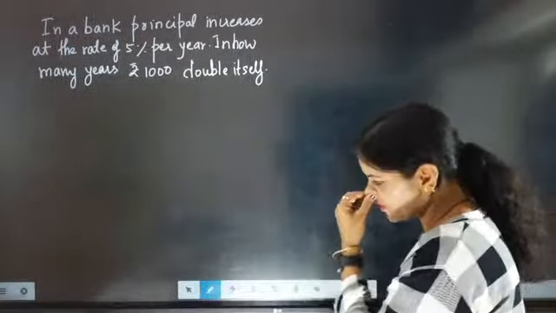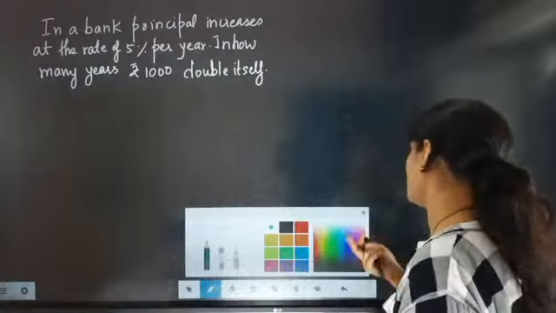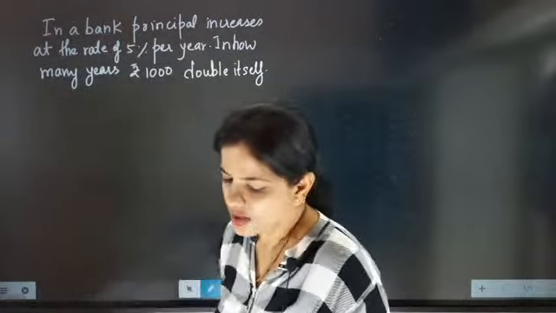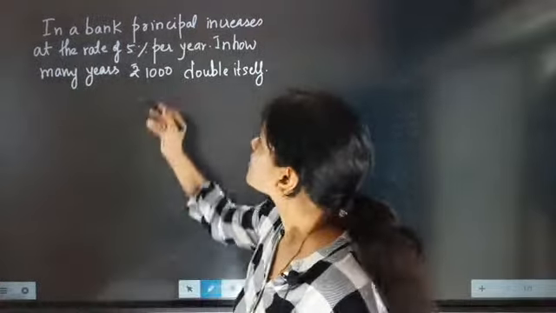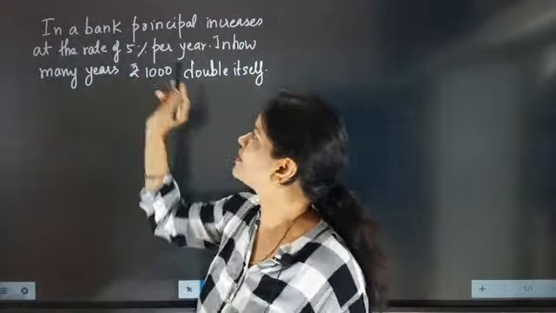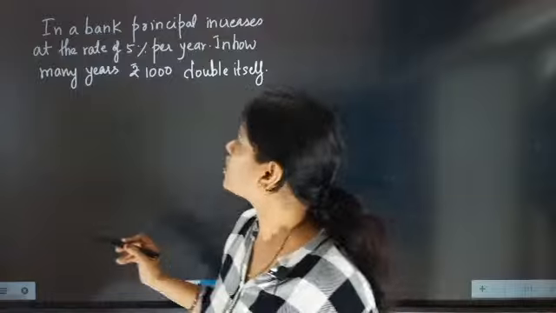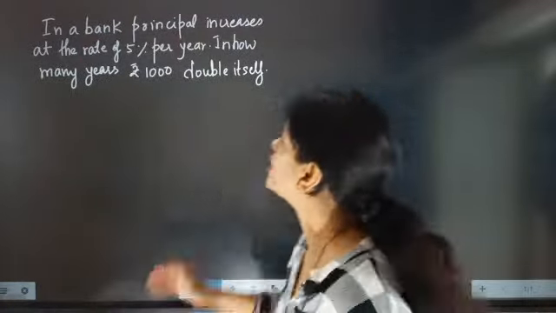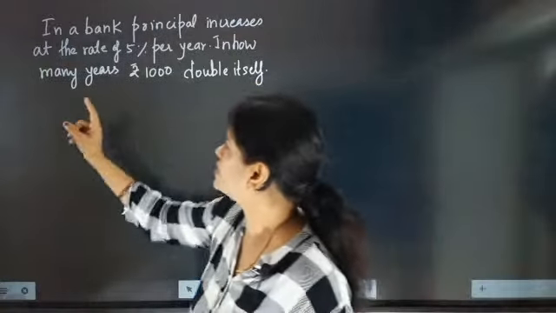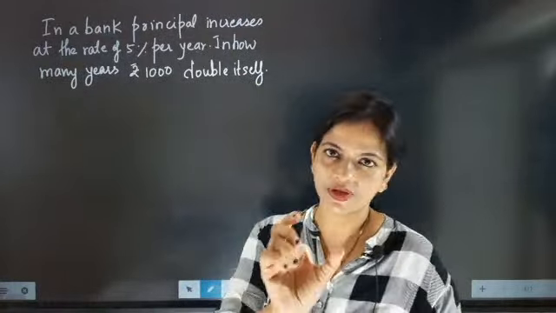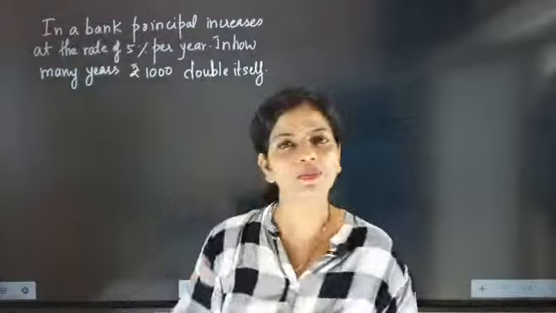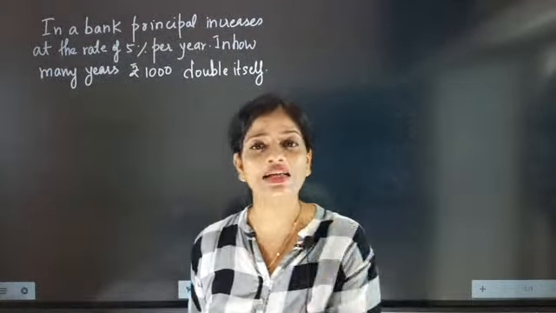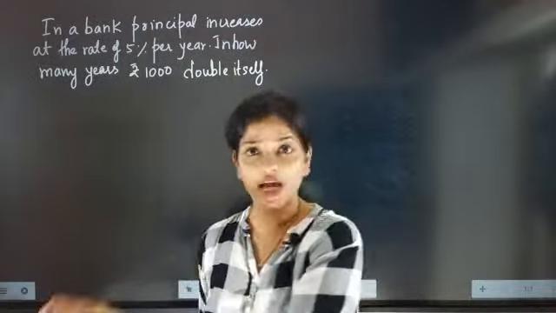I'm starting the class today. Very important question session I'm going to keep. Okay, we'll start. Now look here. The question is, in a bank, principal increases at a rate of 5% per annum, per year. Now they are asking in how many years 10,000 rupees, the principal value, will exactly double itself. So first we have to see that the principal is exactly increasing with time.